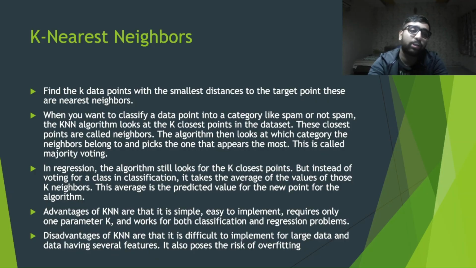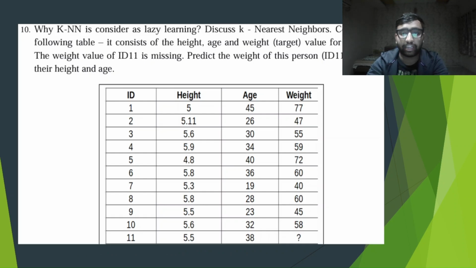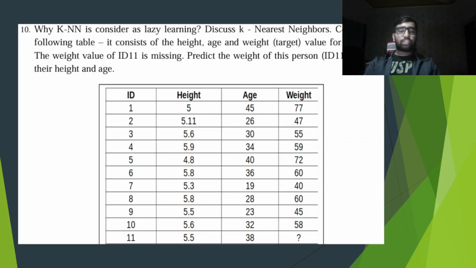So this was all about the theoretical aspects of KNN. Now let's implement KNN on a given data set. In this data, I have 10 data points. For each, I'm given the height, age, and the weight, which is my target variable. Now I am supposed to find the weight for the 11th data point, which has height 5.5 and age 38. So we will start the implementation of KNN by calculating the Euclidean distance of each of the 10 data points with the 11th data point.